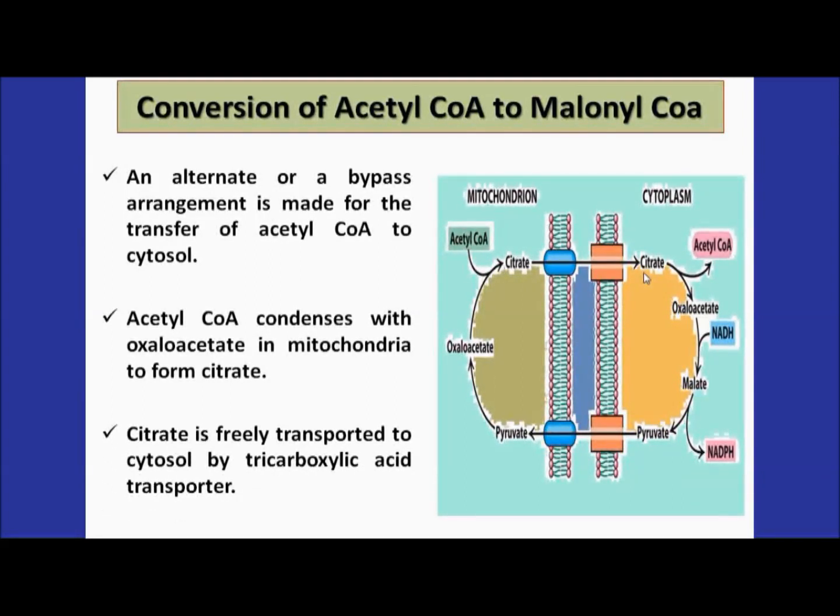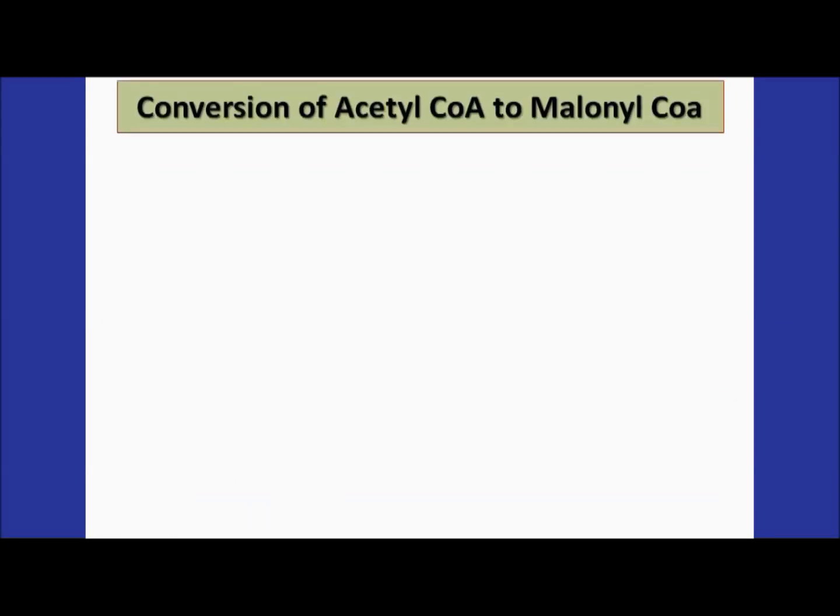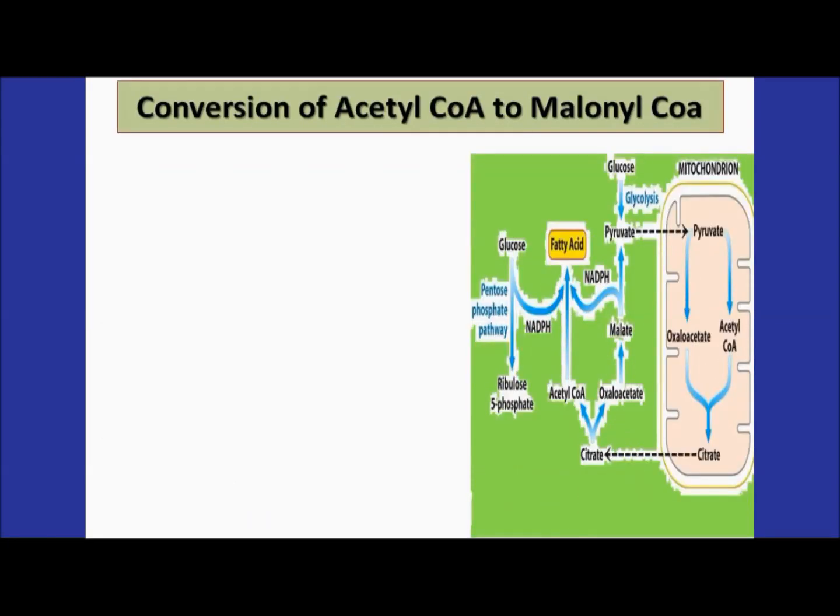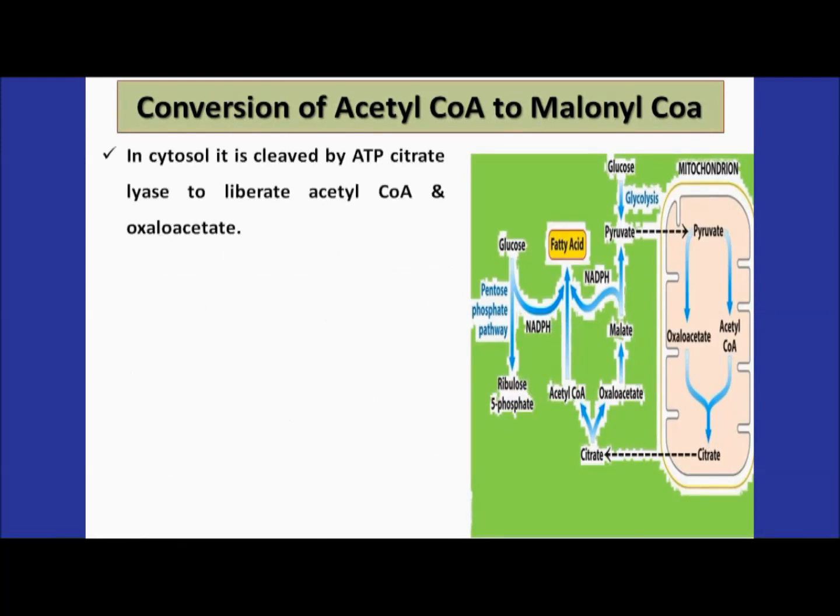Now, this citrate, we know, can move freely outside the mitochondria to the cytoplasm. Again I am showing you, this is the mitochondria, this is the cytoplasm. So what reactions take place in the cytosol?